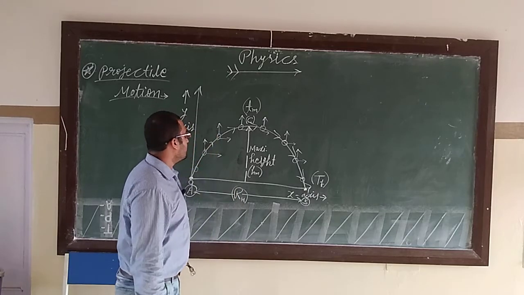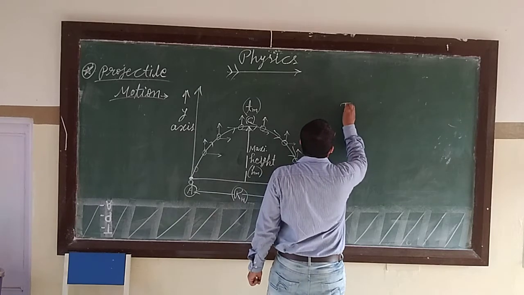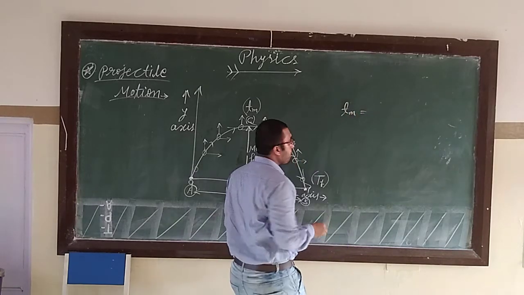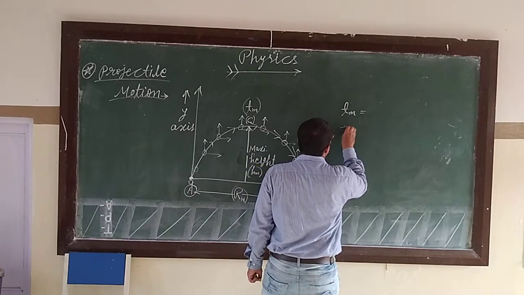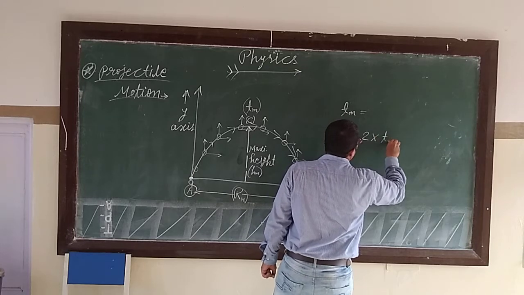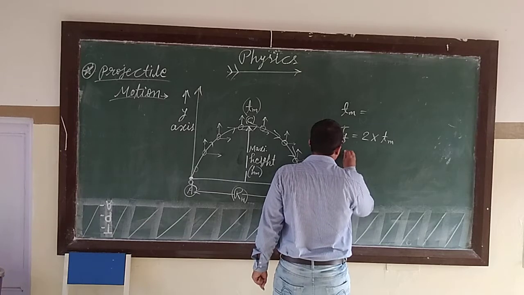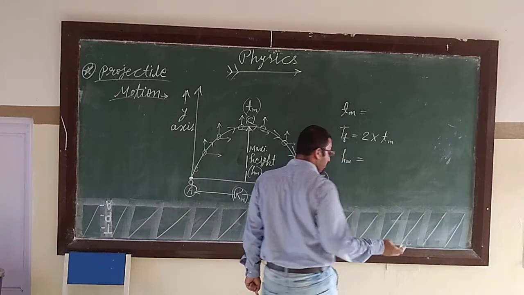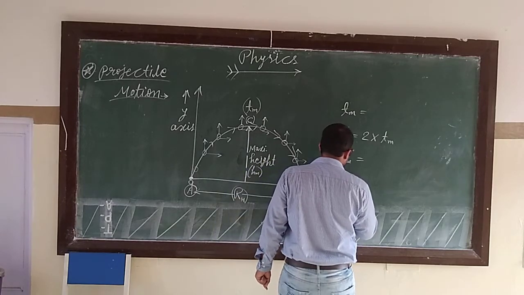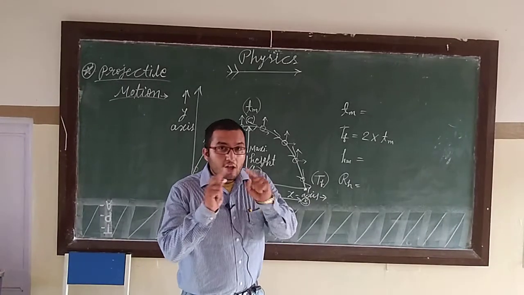So in these four quantities, we need to find. Very first thing, what do we calculate? Time of maximum height. Then time of flight is twice the time of maximum height. Then maximum height, how much height is attained? Then horizontal range. So these are the four targets that we have to achieve.